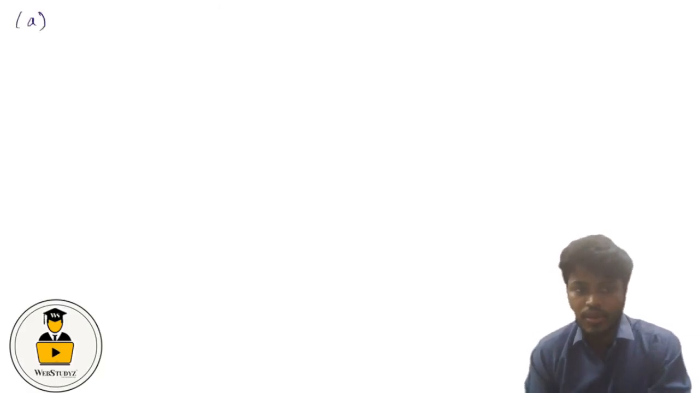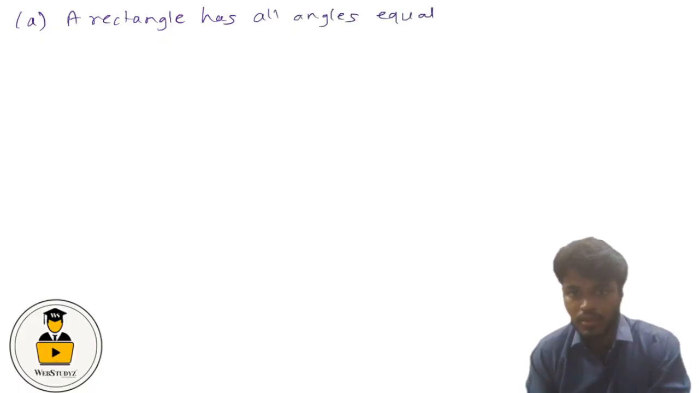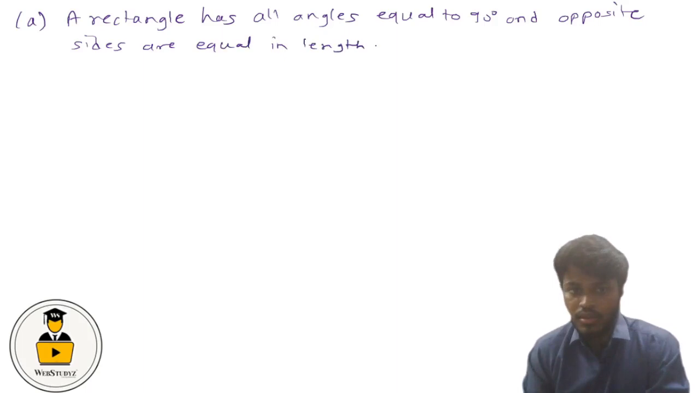So we know that a rectangle has all angles equal to 90 degrees, and we can say that the opposite sides are equal in length. So this is the case for the rectangle. And for a square we know that all the angles are equal to 90 degrees, and also all the sides are equal in length.